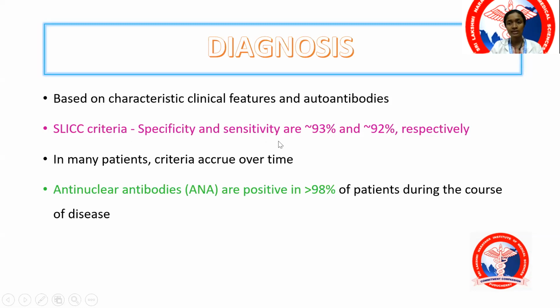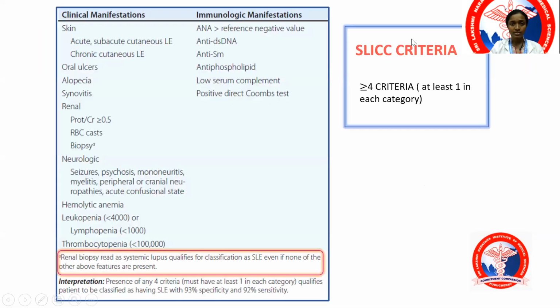So this is what we use to diagnose a patient with SLE. It has both clinical manifestations as well as immunological manifestations. Under clinical manifestations, we have cutaneous skin manifestations, either acute, subacute, or chronic cutaneous lupus erythematosus. Then you have oral ulcers, alopecia, synovitis, renal manifestations, either based on biopsy, protein creatinine ratio, or presence of RBC casts, neurological manifestations, seizures, psychosis.